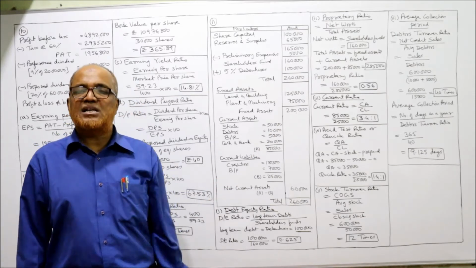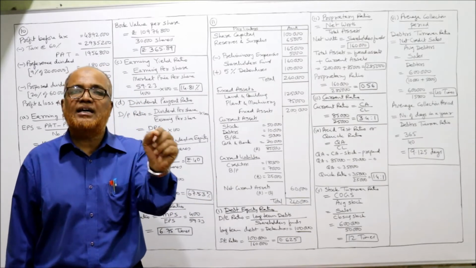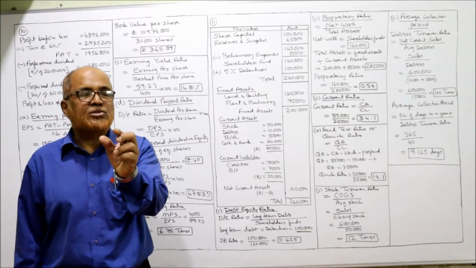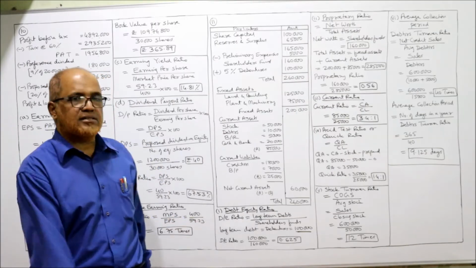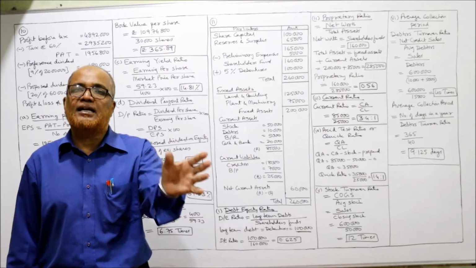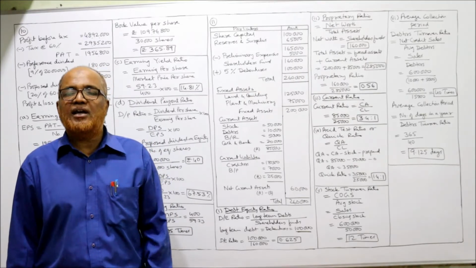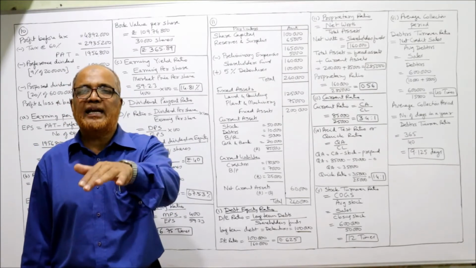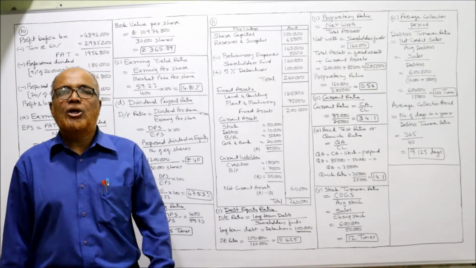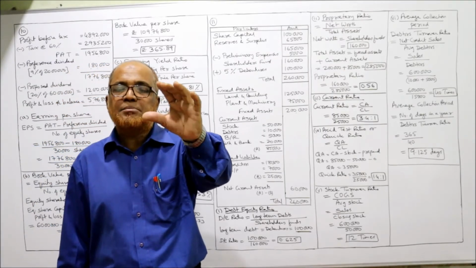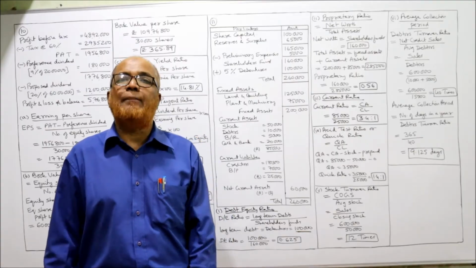To total fixed assets we add net working capital, net current assets, not working capital, net current assets. Even you can call it working capital also, because working capital and net current assets mean one and the same. So take the total of current assets minus total of current liability.